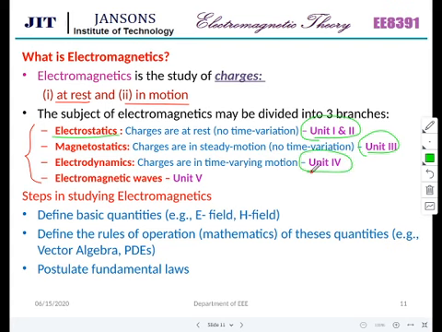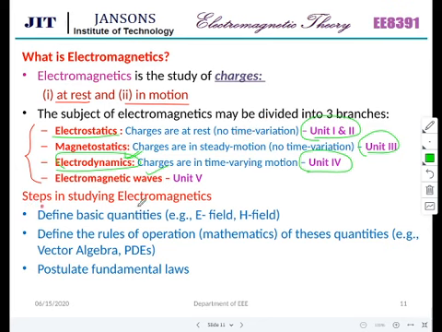This is the application of all the electrical machines, communication concepts, everything is in electrodynamics. So important. These are the basics or fundamental concepts for all the devices nowadays.